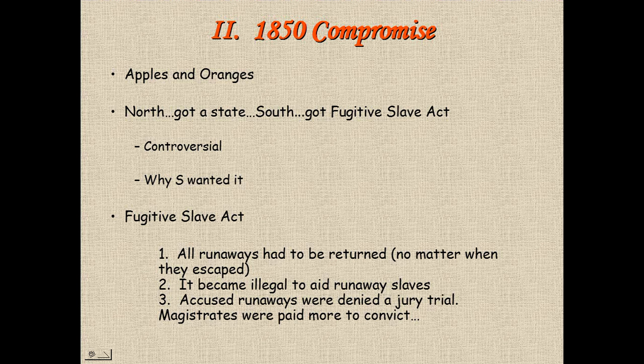Another reason that the Fugitive Slave Act was unpopular was that accused runaways did not get access to a jury trial. They did have a trial in front of a magistrate. However, the accused runaway was not allowed to testify. Only white people could testify, which often meant that the accuser of the suspected slave could testify and nobody else. The other thing is that magistrates were paid more to convict people and send them back into slavery.